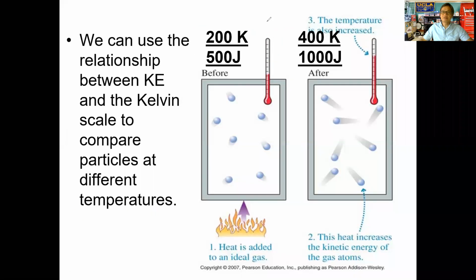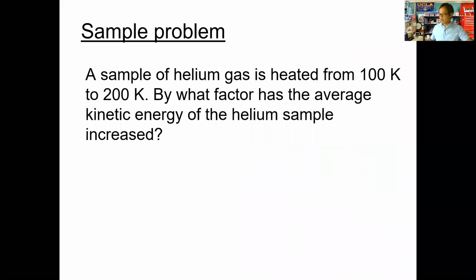So with that said, let me ask you to consider this problem real quick. On your paper, let's just work this one out really quickly together. I would like you to determine by what factor the average kinetic energy of a sample of helium will increase if we increase the temperature from 100 Kelvin to 200 Kelvin. So go ahead on your paper, take about a minute to get this done. I don't think it should be too long for you. Write that out, and then let's see what you come up with. By what factor does the kinetic energy increase?